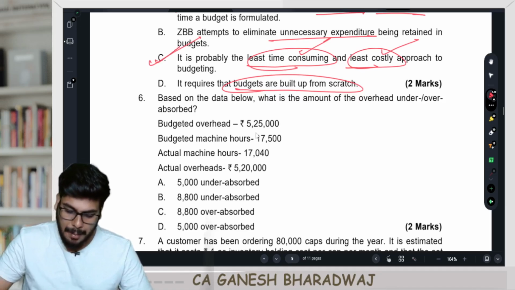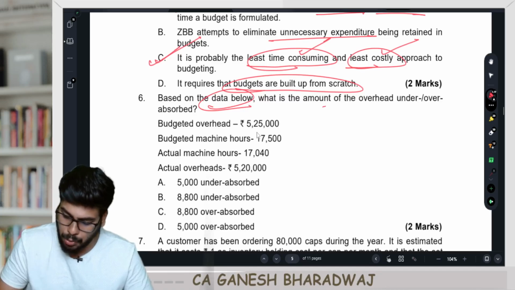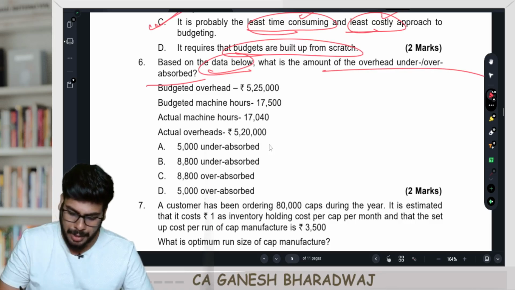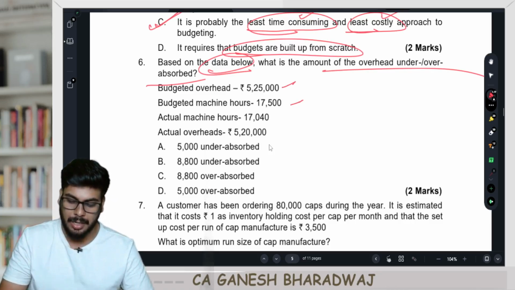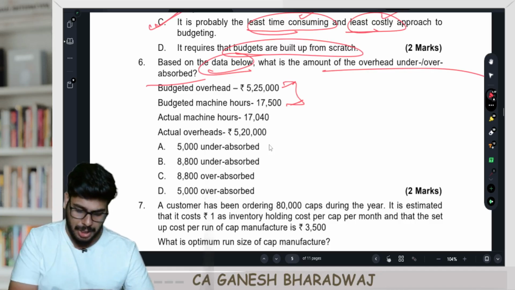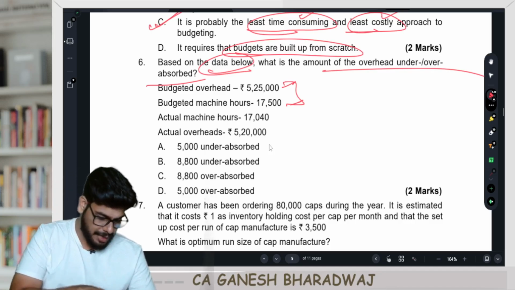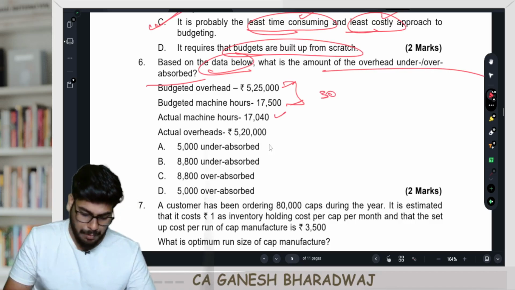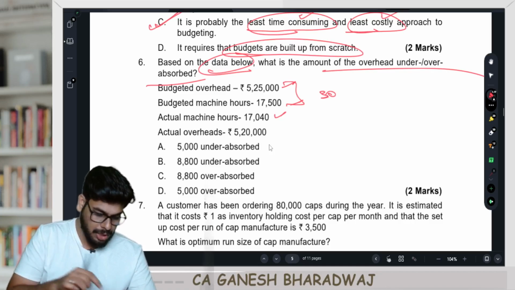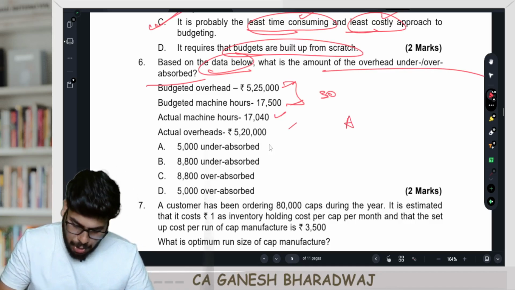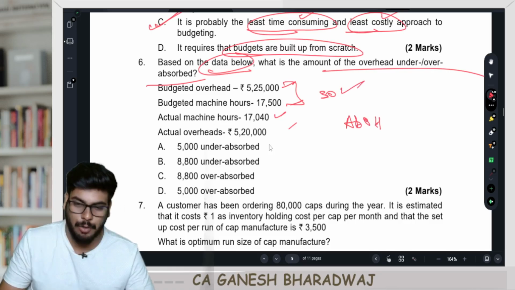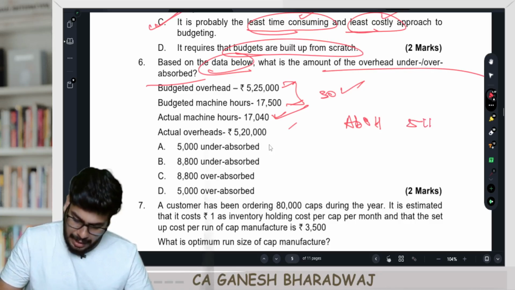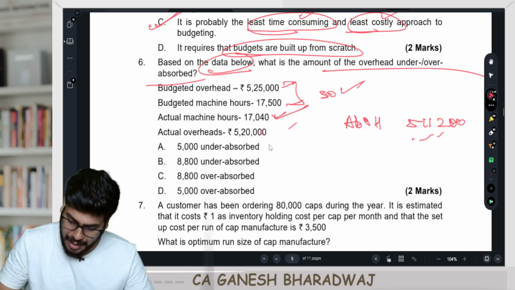Next, 6th. Based on the data below, what is the amount of overhead under or over absorbed? So we need to calculate under or over absorption. Budget overhead divided by budgeted machine hours gives you the machine hour rate. 525,000 divided by 17,500. The overhead rate is 30 rupees per hour. Actual machine hours is 17,040. So now multiply this. The absorbed overheads are 30 rupees per hour into the actual hours of 17,040. It gives you 5,11,200.